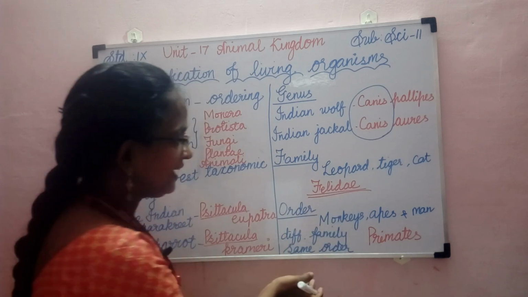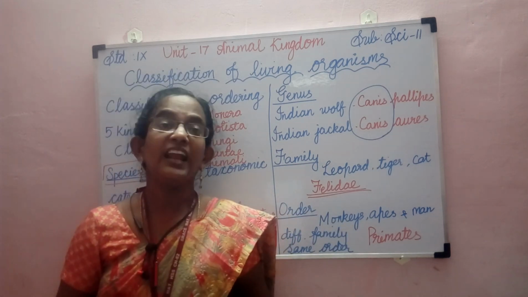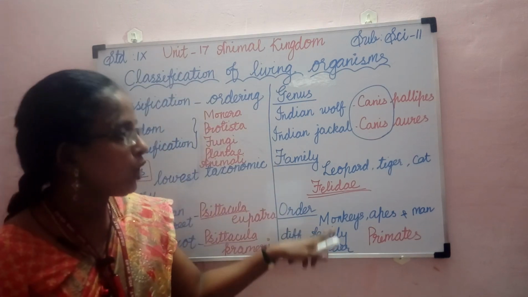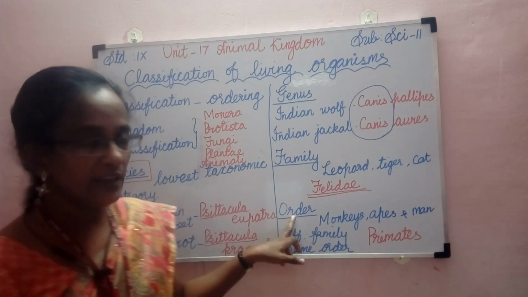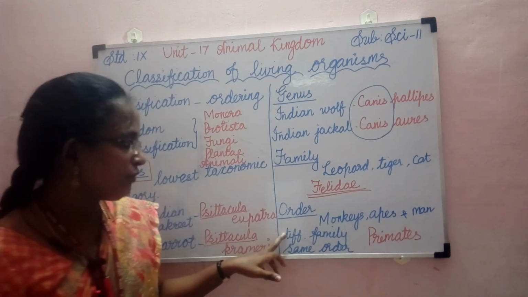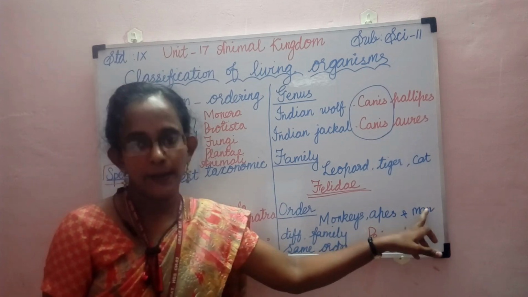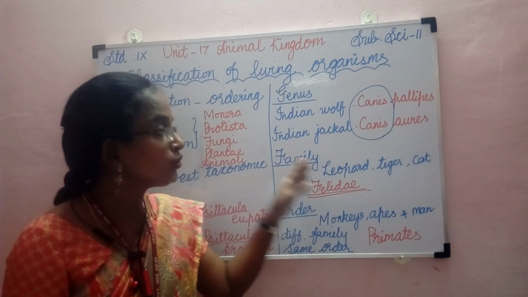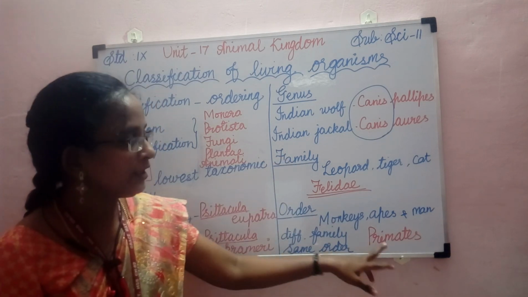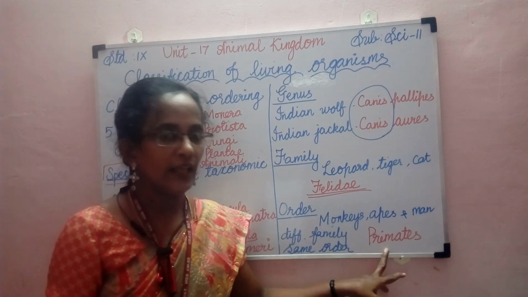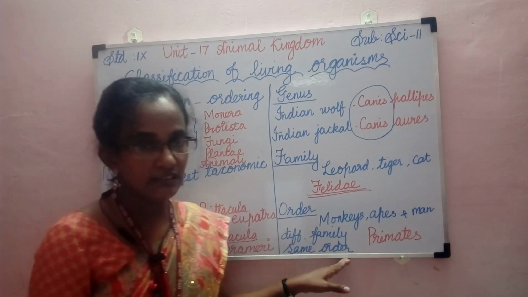Then when we come to the next level, that is order, a number of related families with common characters or common features are grouped under the same order. For example, when we take monkeys, apes and man, they belong to different families, but they were grouped under the same order, that is order Primates. So I hope you understood this clearly.